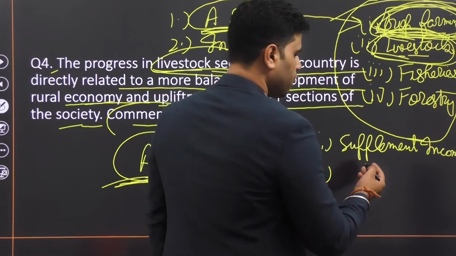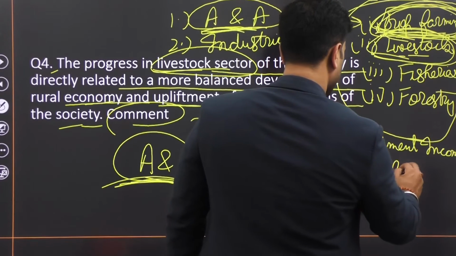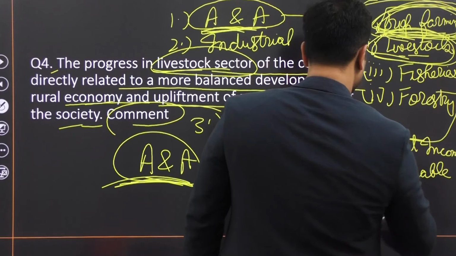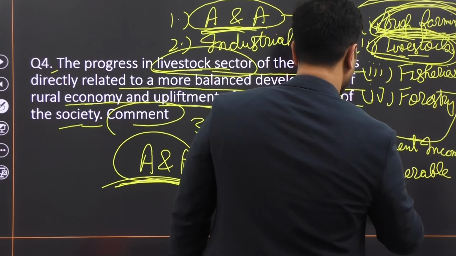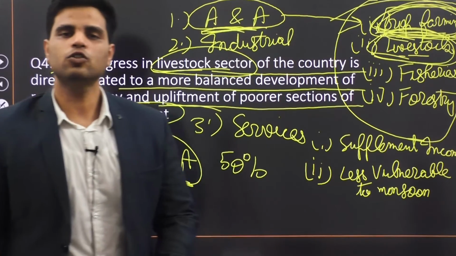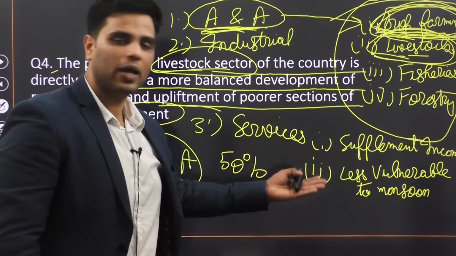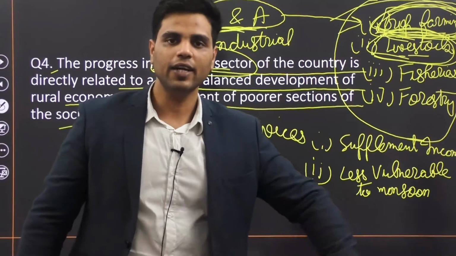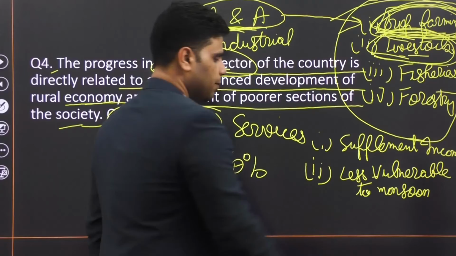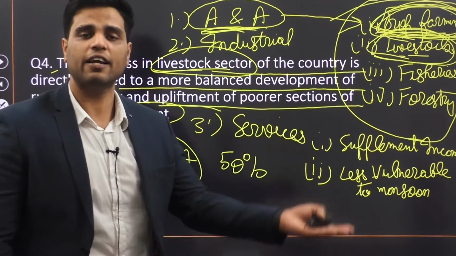It would make farmers less vulnerable to monsoon, right? Because in case there is monsoon failure and if their crop fails, well, they have dairy to help them out. They have livestock to help them out, right? So in a sense, they become less vulnerable. So farmers have many advantages of shifting towards livestock.